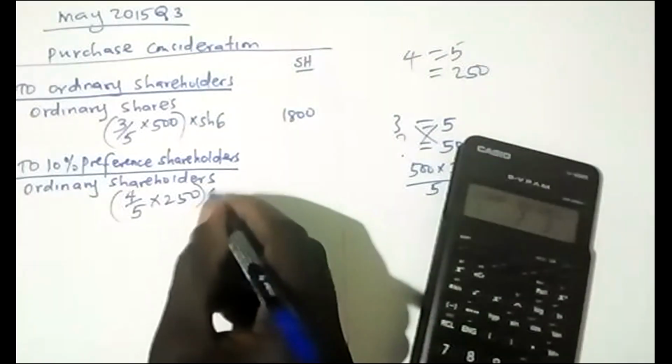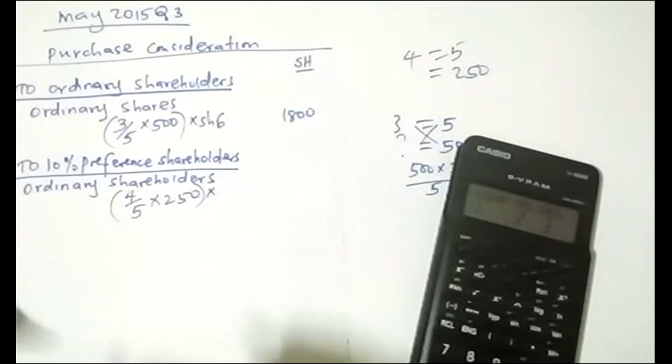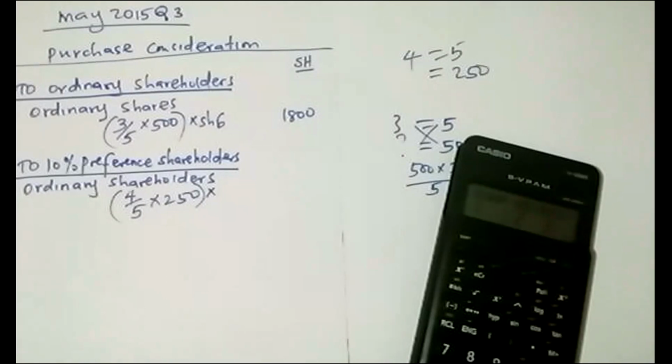Each ordinary share, we know, was going at 10. But was this one credited at a certain value or was it at full market price? Credited at 8 shillings. So we record that.